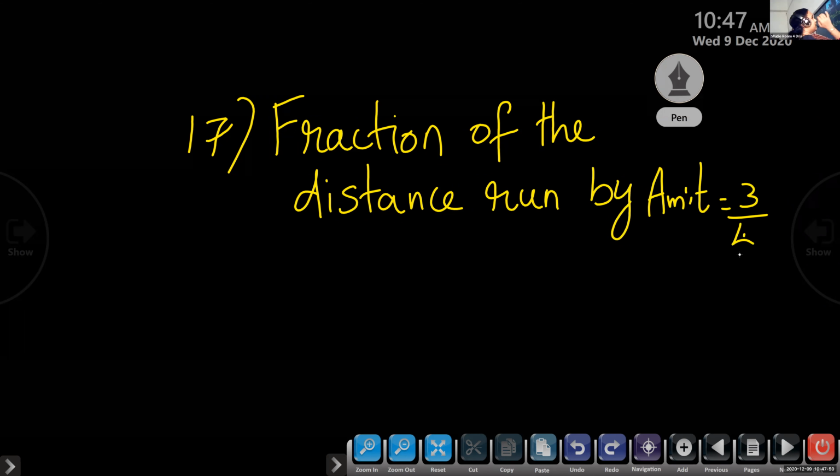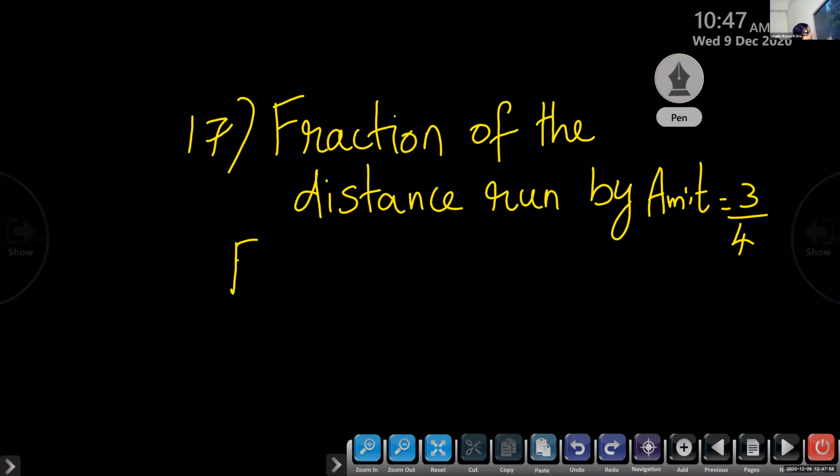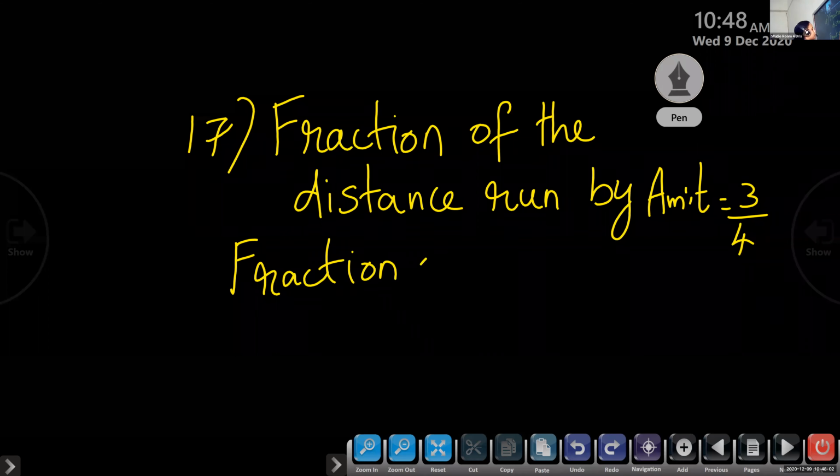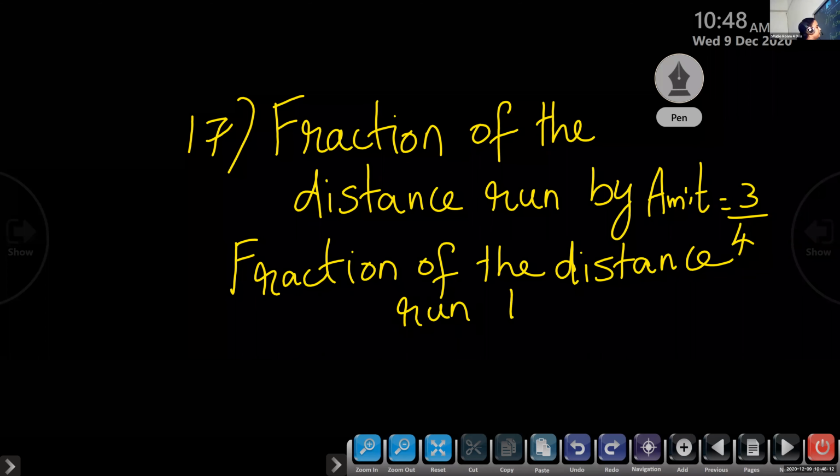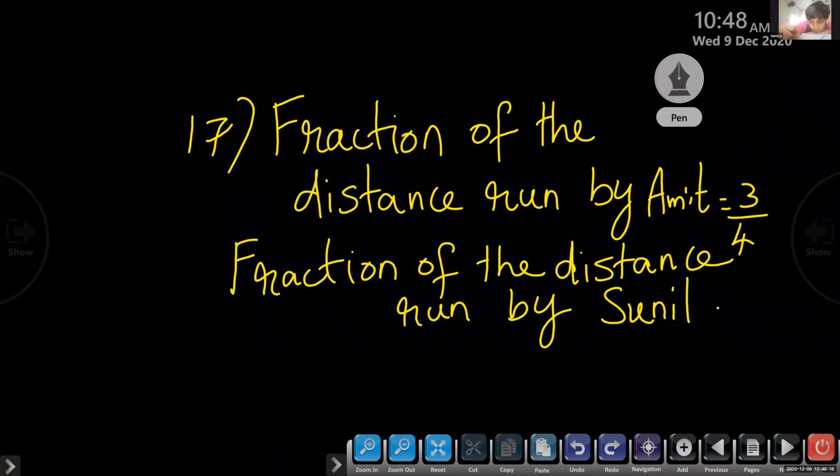So children, write the same sentence again for Sunil. Fraction of the distance run by Sunil.